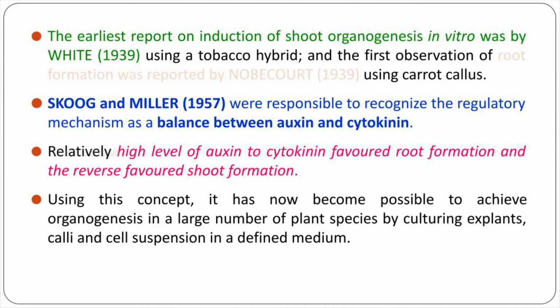The history of organogenesis began in 1939 with the discovery of White, who first observed the formation of shoot organs in tobacco. Similarly, in the same year, the scientist Northcote observed root organogenesis from carrot callus. Later, in 1957, Skoog and Miller discovered the hormonal control of differentiation in plant tissue culture, and it was a milestone that led to the different types of organogenesis in plant tissue culture.